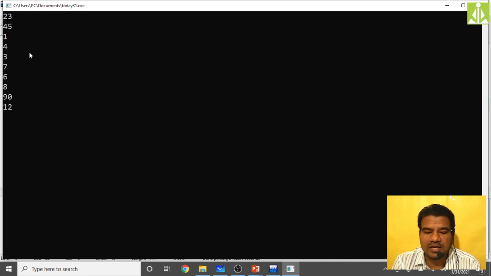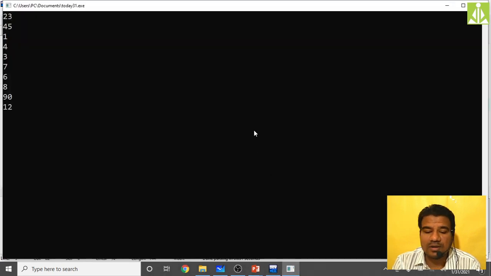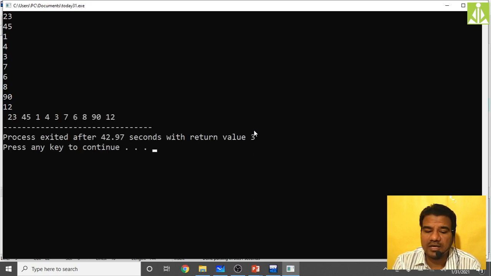When I hit the enter key, it will print the rest of the values. It will print the same values because scanf here has read 10 values. Now the control will come out and go into the second loop, which will iterate 10 times and print 10 values on the output screen. Just see that: when I hit the enter key after inputting 10 values, it is printing all the values the same.